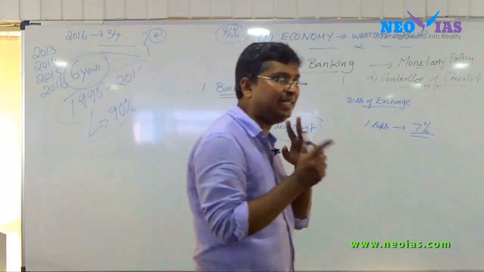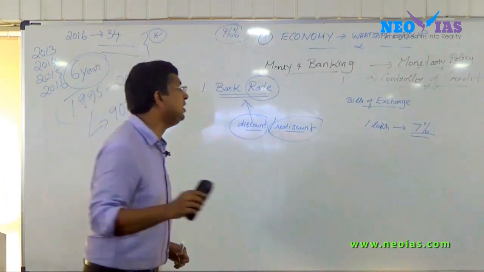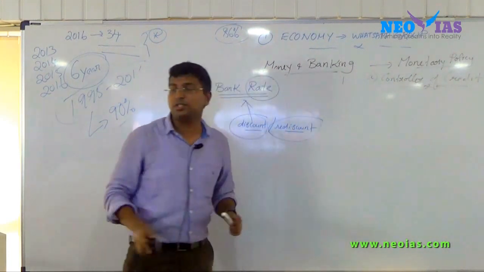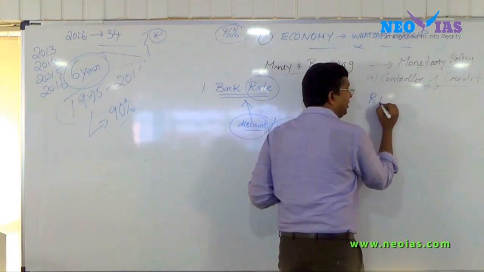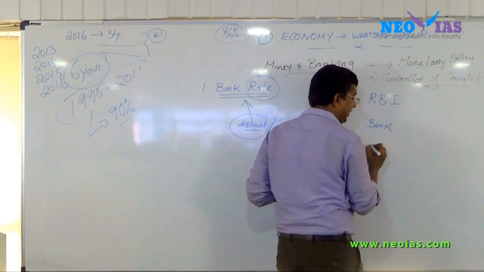This term is very important, discounting, and you can draw a figure, then your concept will be very clear. Draw this figure so that discounting and rediscounting will be very clear. And this term is very, very important also. Reserve Bank of India, bank, and a customer.